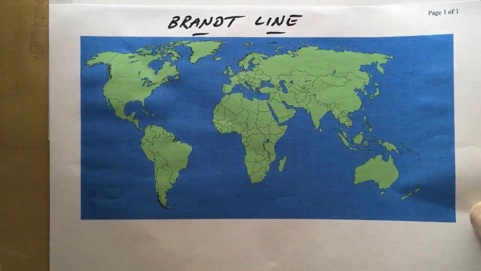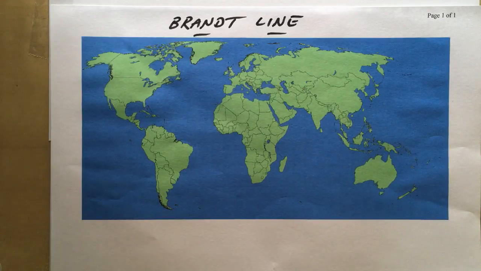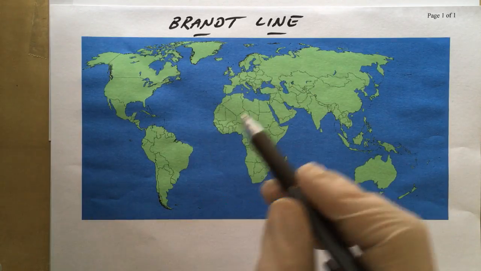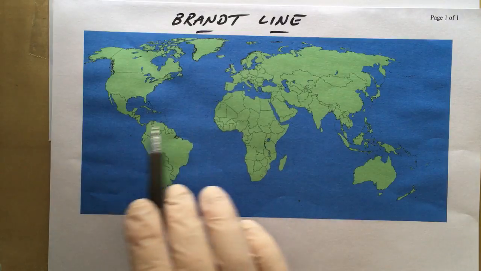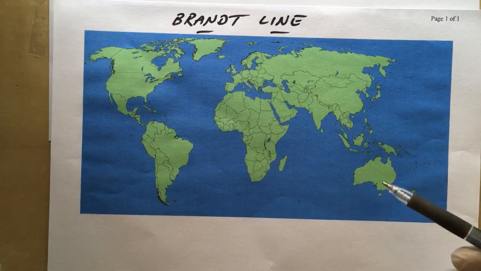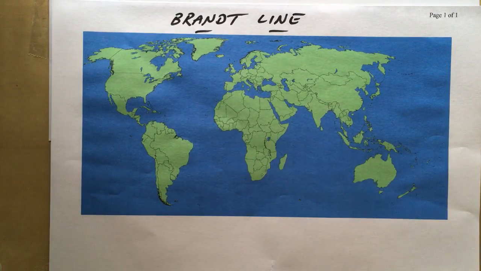I'm going to show you another way of how in the past people would represent countries. This one is called the Brandt line, and in the 1980s the German Chancellor Willy Brandt came up with this line and he proposed that in the north of the world they're the rich countries and generally in the south of the world they're the poor countries. But we're going to put on now exactly where that line was.